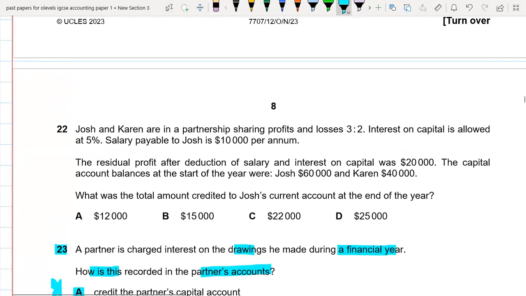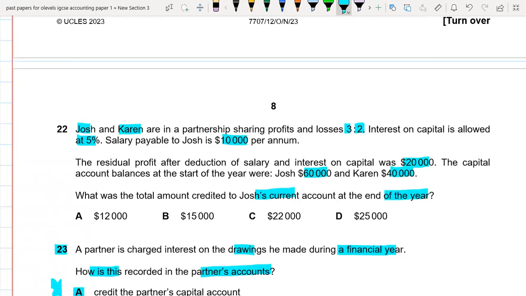Question number 22. Josh and Karen are in partnership, sharing profit and losses 3 to 2. Interest on capital is allowed at 5%. Salary payable to Josh is 10,000 per annum. The residual profit after deduction of the salary and interest on capital was $20,000. Capital account balances at the start of the year were Josh's 60,000 and Karen's 40,000. What was the total amount credited to Josh's current account at the end of the year?